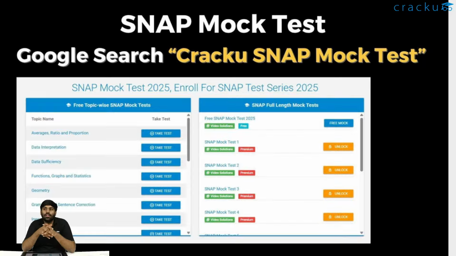Assess yourself better. Then you'll understand your weak areas, basically which concepts you are lacking in, or what application you are weak at, which concepts you have to focus more on, so that in the next few days, in the time you have, which is pretty good time for the exam, that should be sufficient to ace the exam. We'll have this SNAP crash course as well, because that can help you cover the loopholes. There could be some topics in quants or data interpretation where you are not good. If you are not good at some, you should definitely cover those before the exam. If you do not, that will be a huge flaw in your strategy, where you will not reach your maximum score potential.